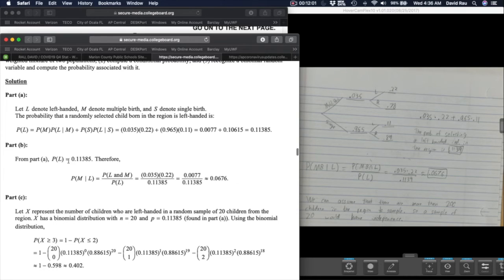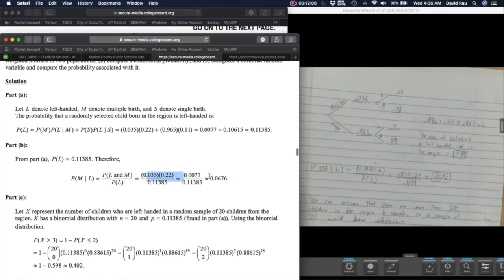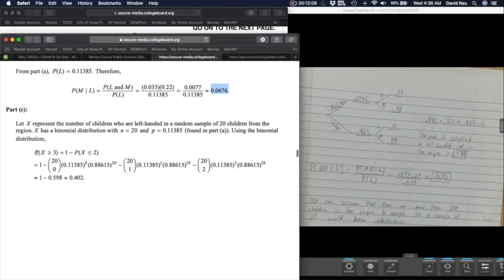Okay, up next from part A, again, we already had the bottom value. We just needed to multiply the top value, so there's our answer. And on the bottom, this is how you actually would have to go through the binomial problem yourself. Now notice what they're doing is they're not using CDF, they're calculating the odds of being 0, being 1, being 2, and subtracting that from 1.